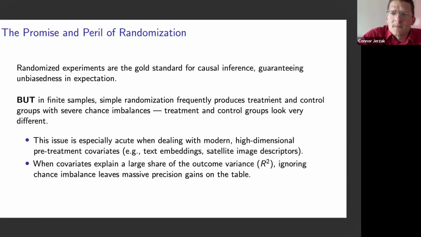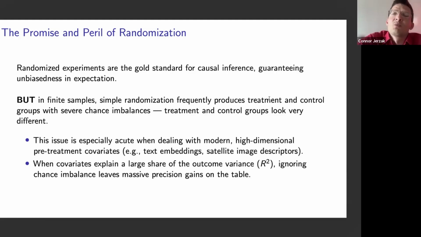Why is that? Well, these RCTs guarantee unbiasedness on average. If we randomize people to receive the treatment and other people to receive the control intervention, on average, the difference in outcome between that treatment group and that control group will equal the overall treatment effect of that intervention. An example of such an intervention would be a pharmaceutical drug, or it could be a cash transfer in the context of a field experiment.